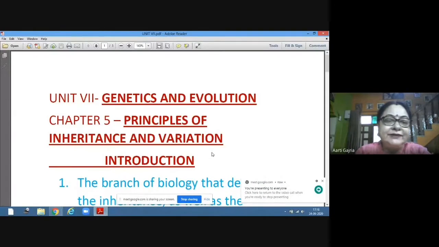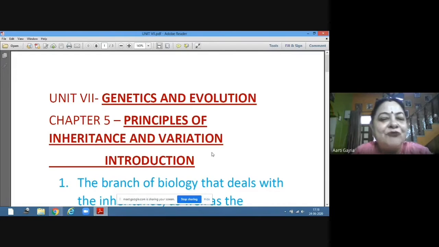Now, what is genetics? Genetics is a branch of biology that deals with the inheritance of traits from parents to their offspring or to the progeny. You look like your parents. So, why are you similar to your parents? Because you have inherited the traits from your parents, and that is genetics.